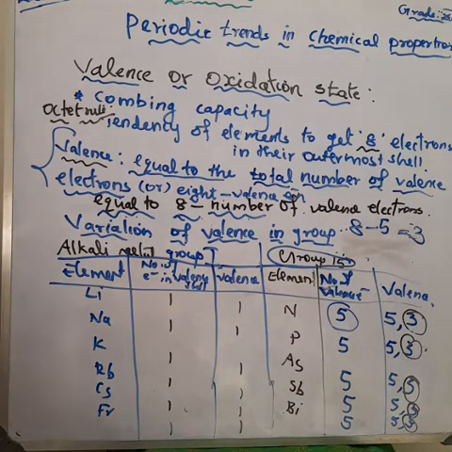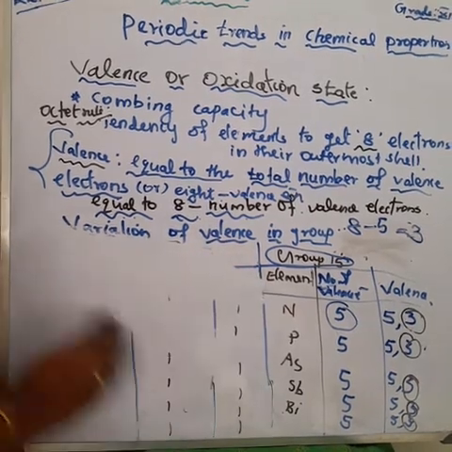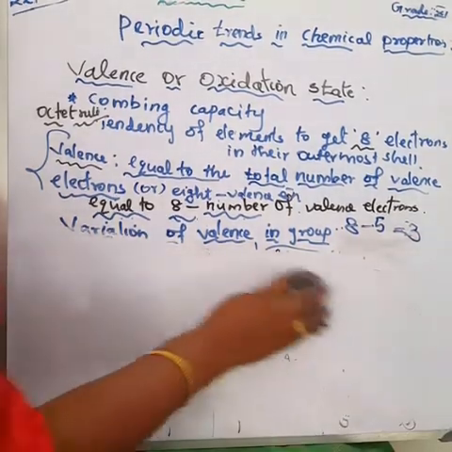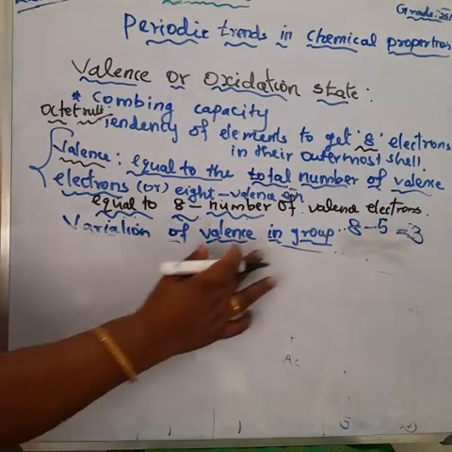We can take 3 or 5 as the oxidation state, but priority is given to 3 for nitrogen. This is the same for all the elements in this group.